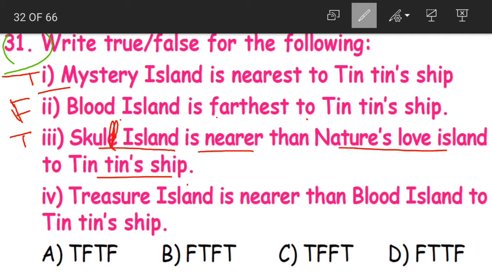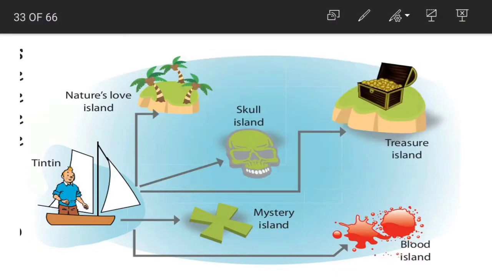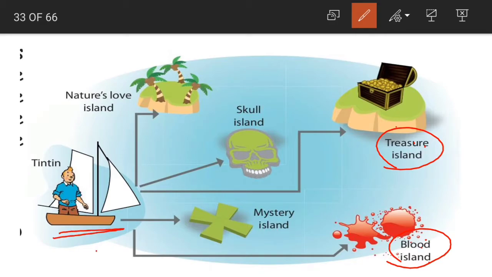Now coming to statement 4, Treasure Island is nearer than Blood Island. Again, children, if you observe which one is nearer when we compare Treasure Island and Blood Island to the Tintin's ship, Blood Island is nearer.